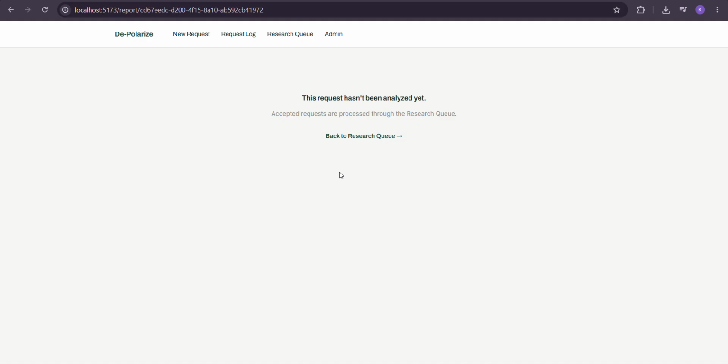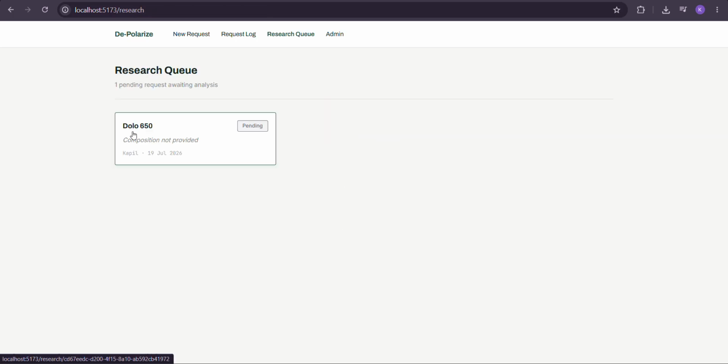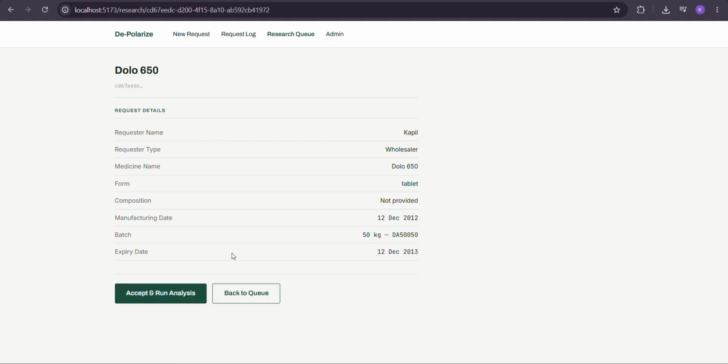So here, me as a destroyer of the medicine will take part in the request. So I'll see the request for Dolo 650. Composition is not provided, but still, we'll run the analysis. Now the current analysis that I'm running is based on the data that I have already fed it, because I am running out of credits for the OpenAI challenge. I have exhausted a huge amount of credit for the preparation of this project, so I do not have as much credit as of now.